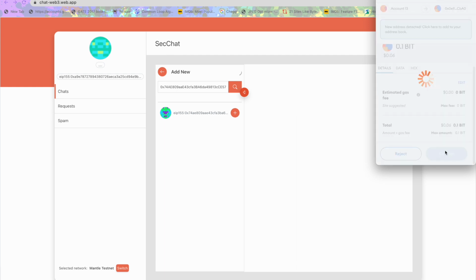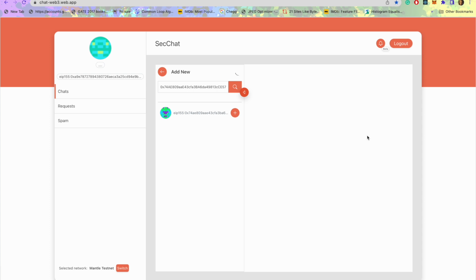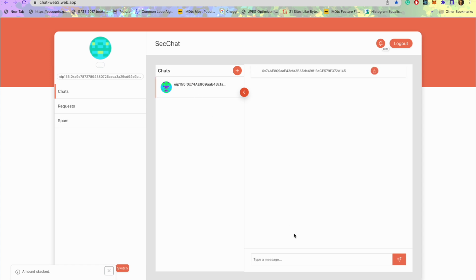Remember that for each case, whenever it is the first time we are communicating with a new user, we need to stake the amount. So the sender stakes the amount, and see, he got a chat request, he got a chat section where he can write all the messages he wants. So he is giving a hi from his account, which is account 13, to account 11, which is the receiver's account. Okay, so here you can see that the message has gone very clearly.